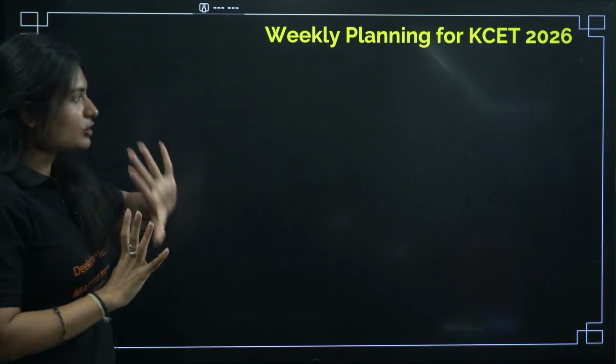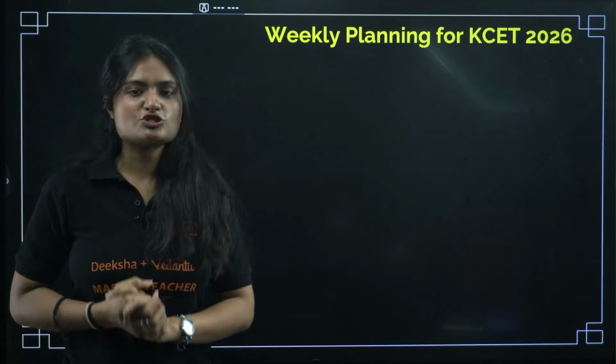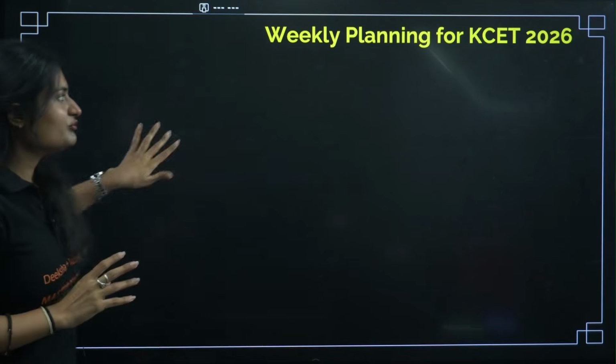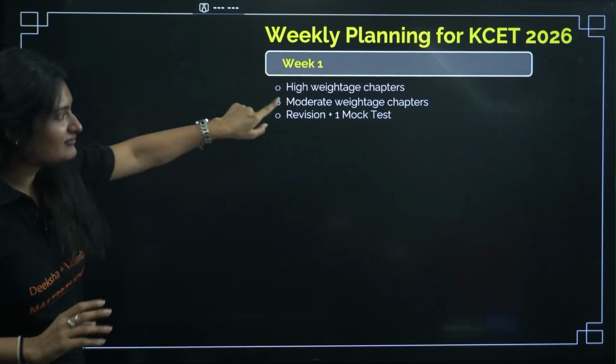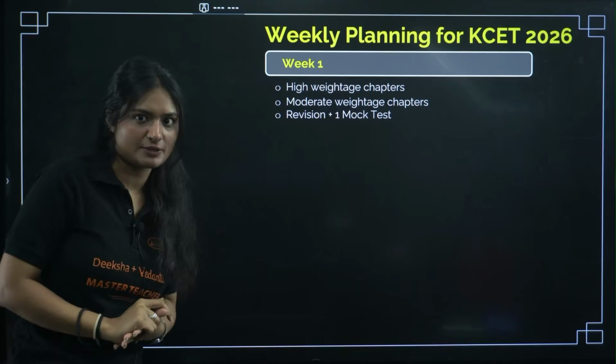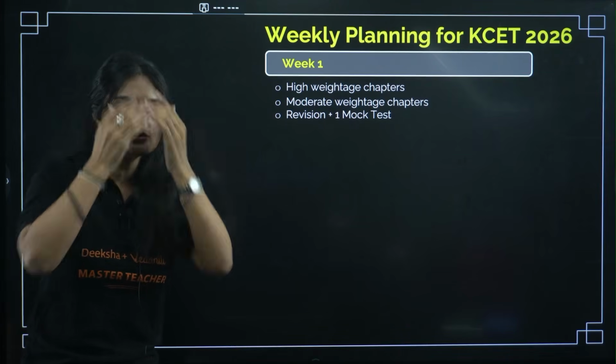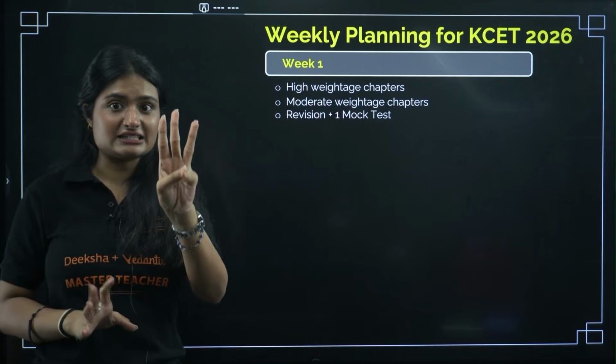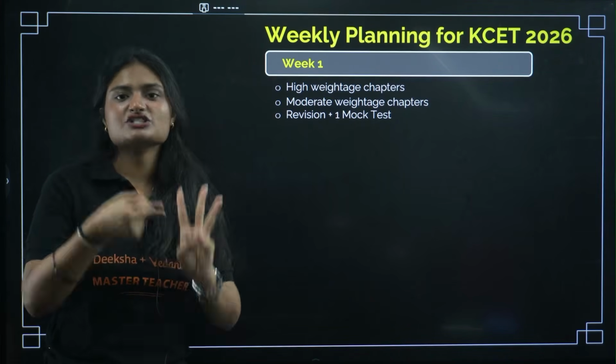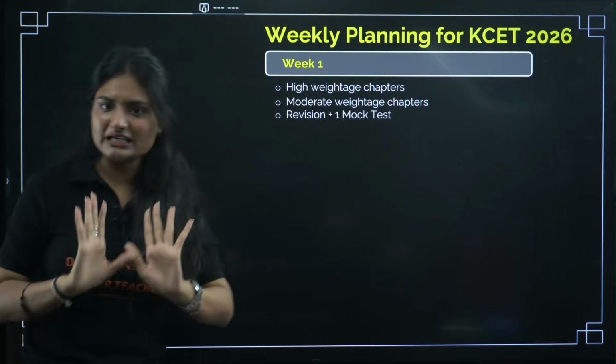According to the weekly planning, we have 4 weeks to prepare for our KCET. Week 1 we will give to high weightage chapters and medium weightage chapters. As I told you, I have divided the chapters in 3 categories: high weightage, medium weightage and low weightage. We'll discuss them later in detail.